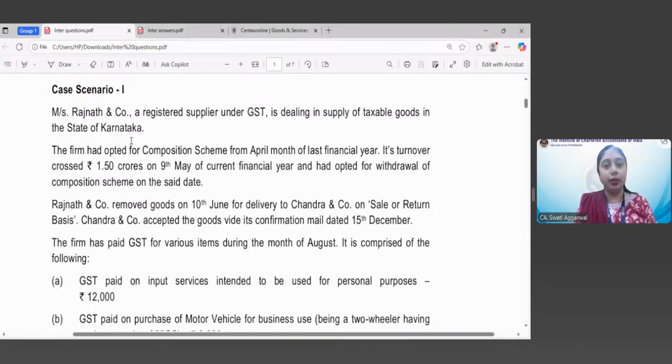Now the basic way of doing the scenario, you all know that you have to go through the scenario, then the questions, and then again you have to go to the scenario to find out the relevant information, as well as after applying the relevant provision, you have to find out the correct option. So let us read the case scenario, and then we'll see the related questions also. Anybody has any doubt, you can ask based on the same.